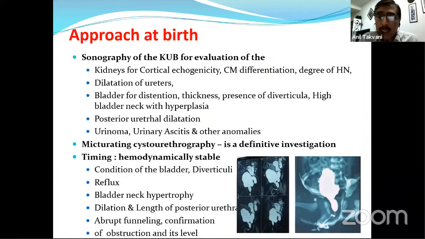So you have to look for dehydration and acidosis. Then come the other investigations that we have to advise: sonography within the first 24 or 48 hours, and the kidneys to be seen for cortical echogenicity, corticomedullary differentiation, and degree of hydronephrosis. We have to look at the dilatation of ureters, bladder for distension, thickness, presence of diverticula, high bladder neck with hyperplasia, posterior urethral dilatation, and maybe we can measure the length, urinoma, urinary ascites, and other abnormalities. And in the micturating cystourethrography, we have to look at the condition of the bladder and diverticula.